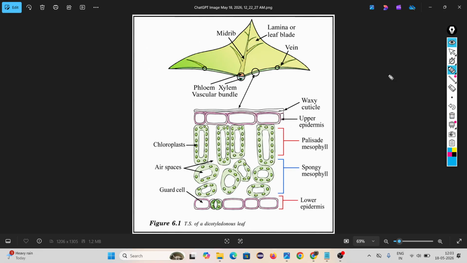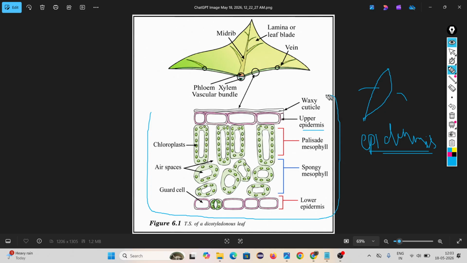Look, actually, if you take one leaf, the outer covering is made up of one type of tissue called epidermis. Our skin is also made up of one type of tissue called epidermis.